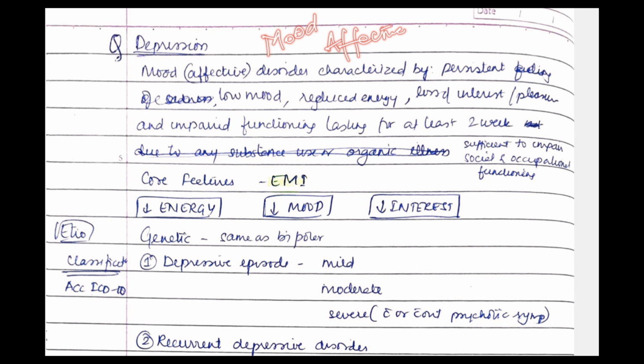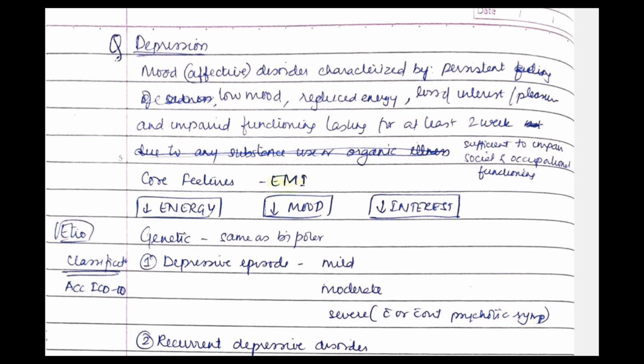Okay? So depression is a mood or affective disorder characterized by persistent low mood, reduced energy and loss of interest or pleasure, and impaired functioning lasting for at least 2 weeks. Okay, so duration is 2 weeks, and that is sufficient to impair the social and occupational functioning. So this is the definition of depression that we'll write in the university exam.